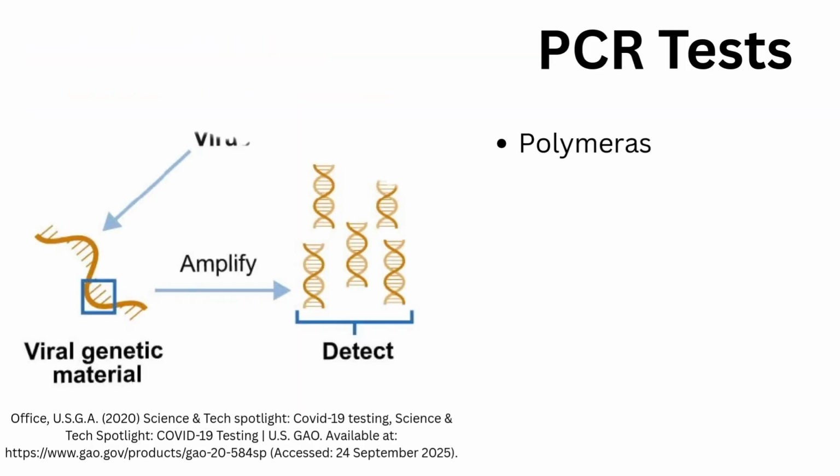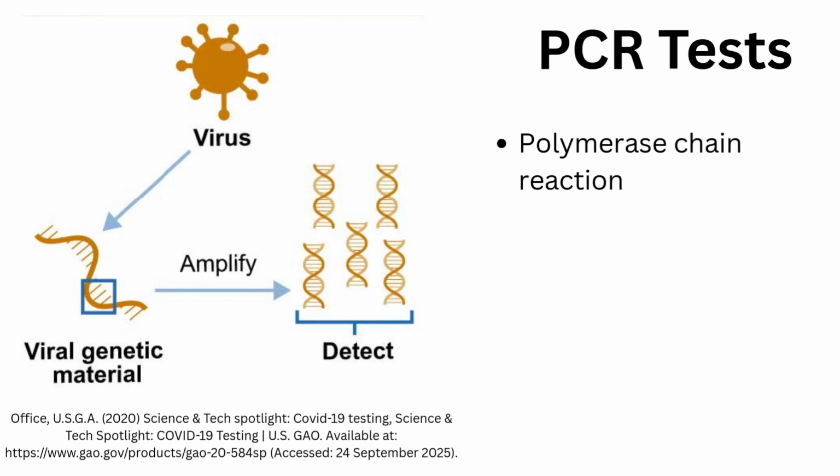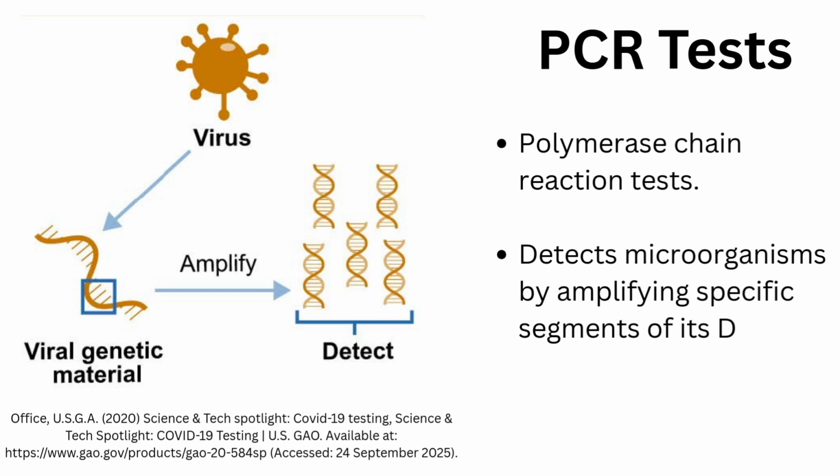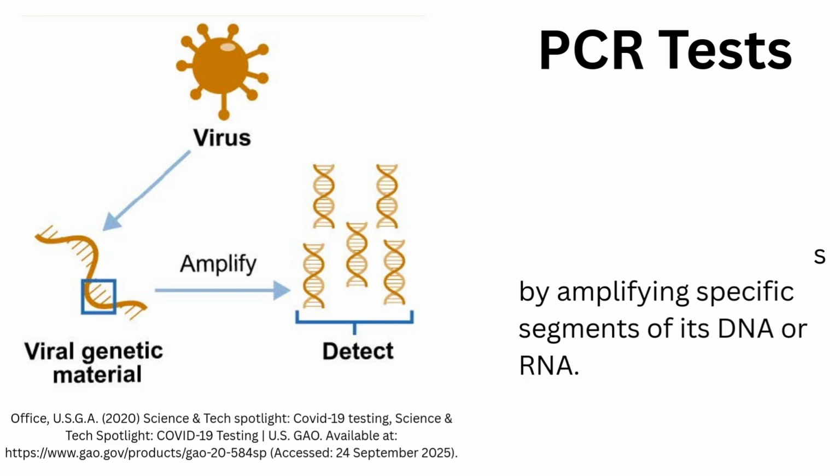One of the main steps to this process is water testing. This can be done using polymerase chain reaction tests. PCR tests detect microorganisms by amplifying specific segments of its genetic material to detectable levels. This allows for identification of the organism even when it is present in minute quantities.